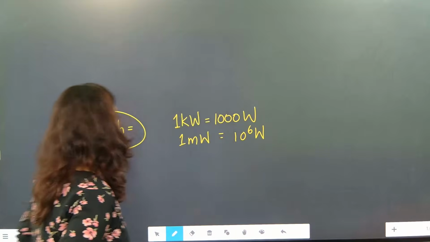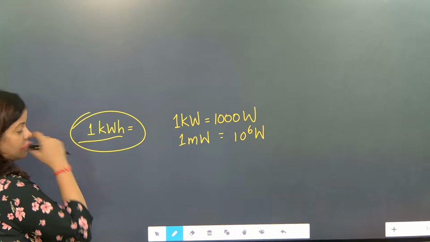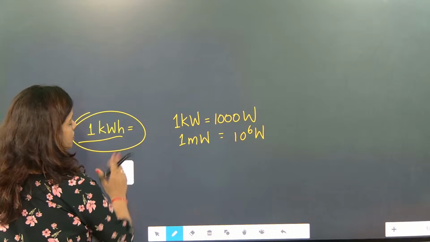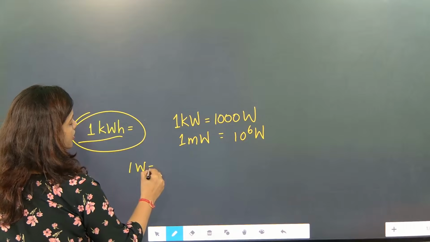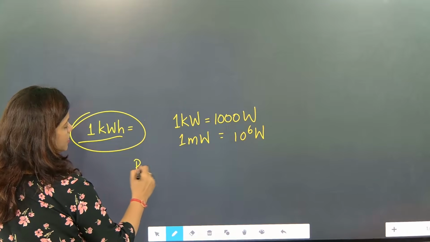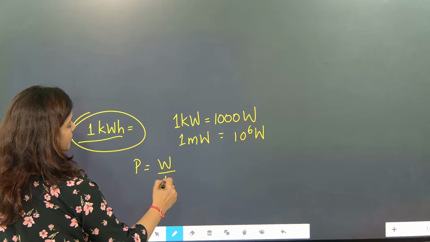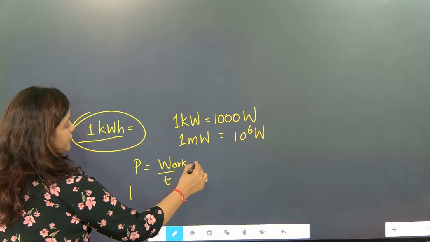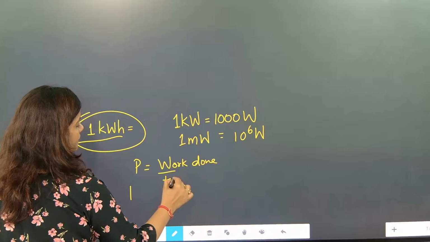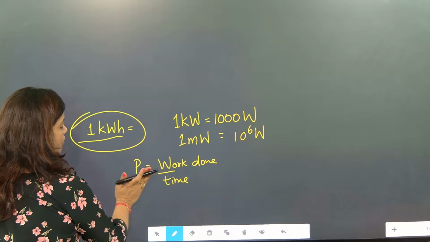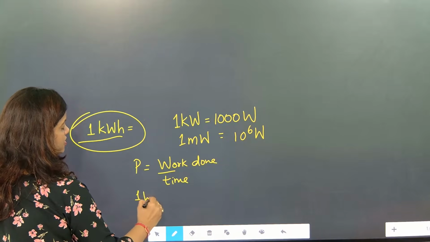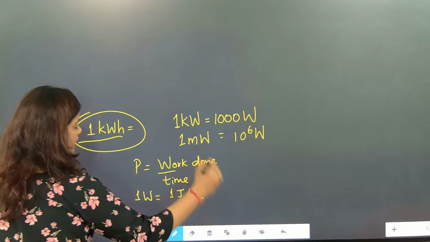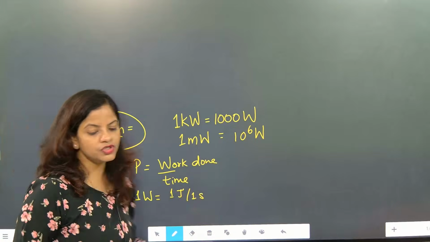What is the power unit? Power is equal to work done by time. So the SI unit of power is 1 watt, which is 1 joule per 1 second. Understood? 1 joule per second.